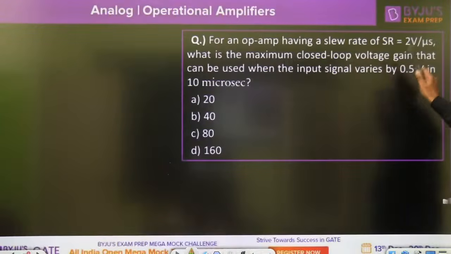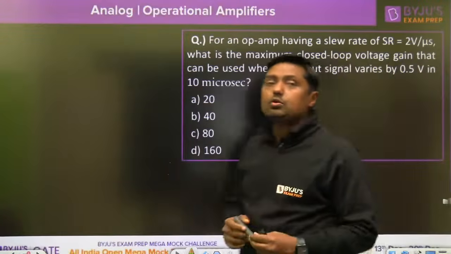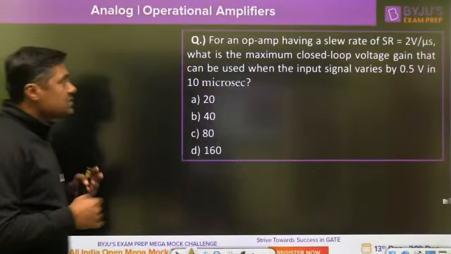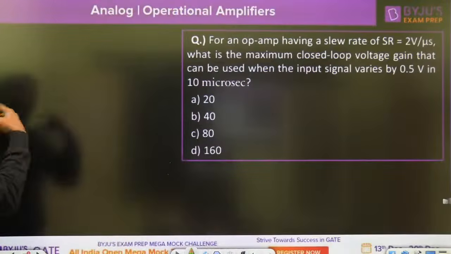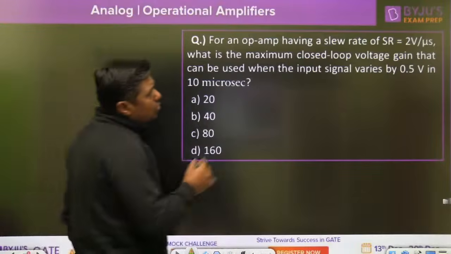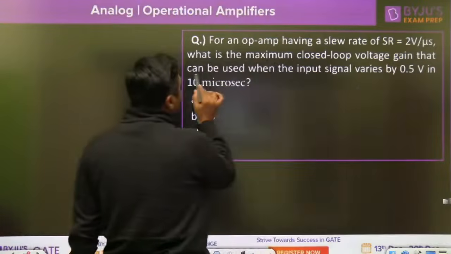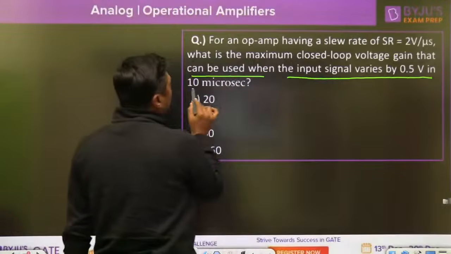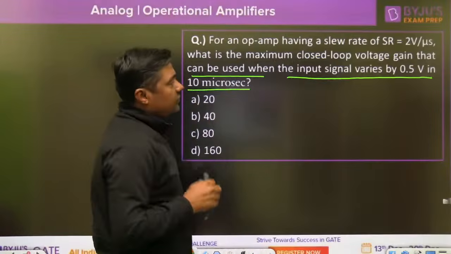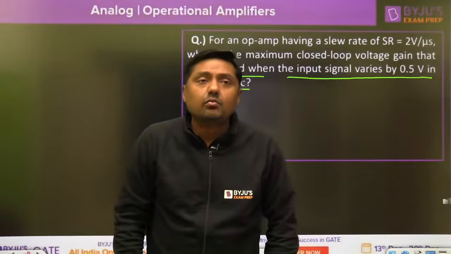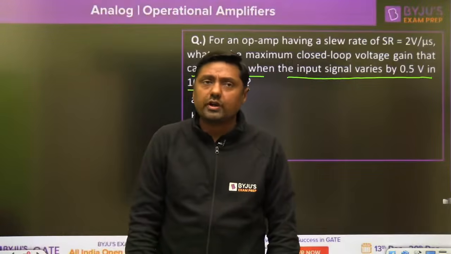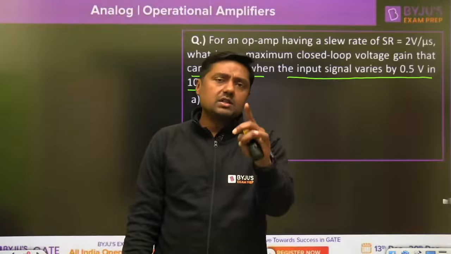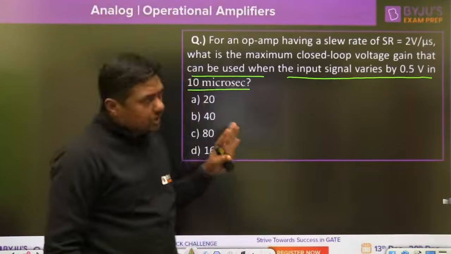For an operational amplifier having a slew rate of 2 volt per microsecond, that is the unit of slew rate, volt per microsecond, what is the maximum closed loop voltage gain that can be used when the input signal varies by 0.5 volt in 10 microsecond? Everyone, try to give me the answer in the comments box. I am going to solve this question.